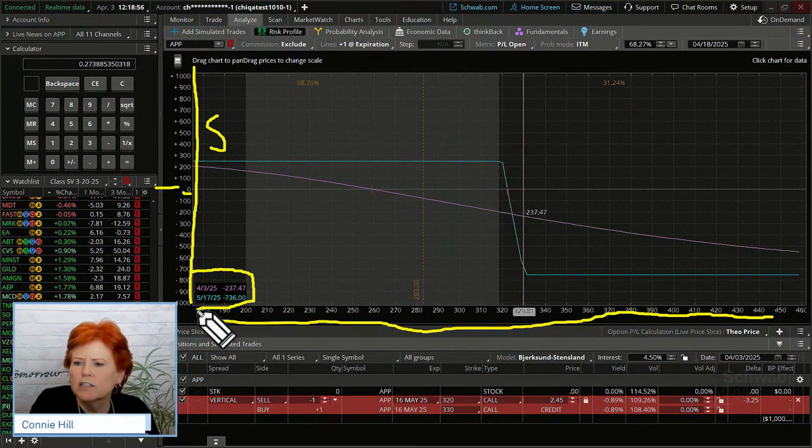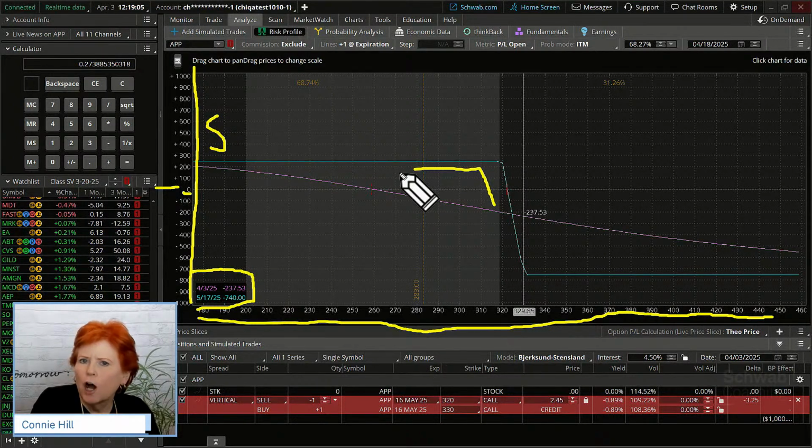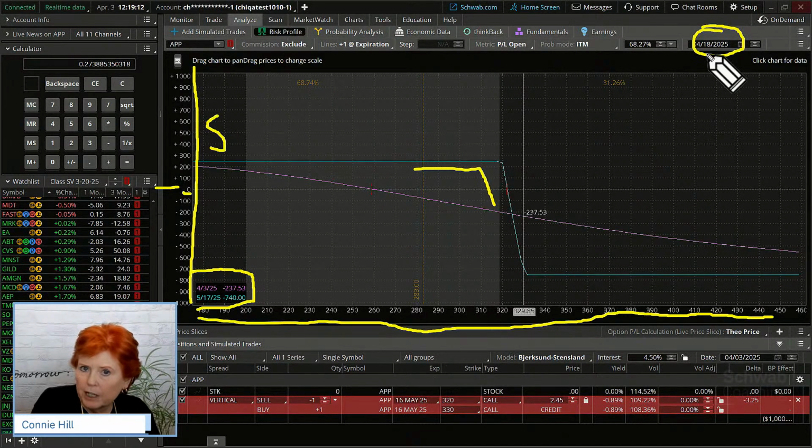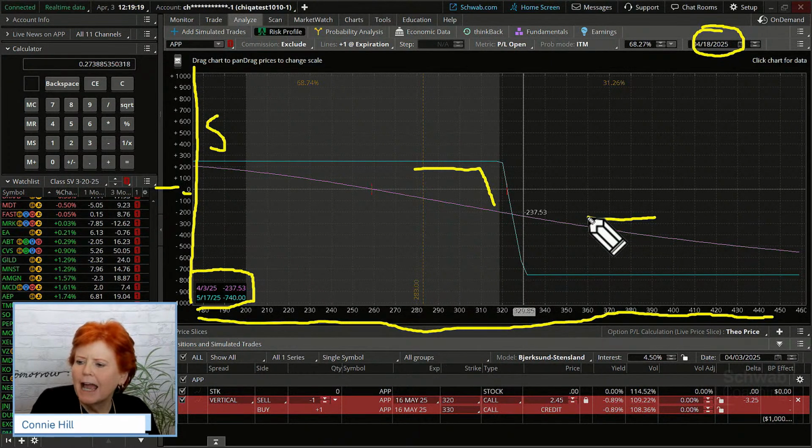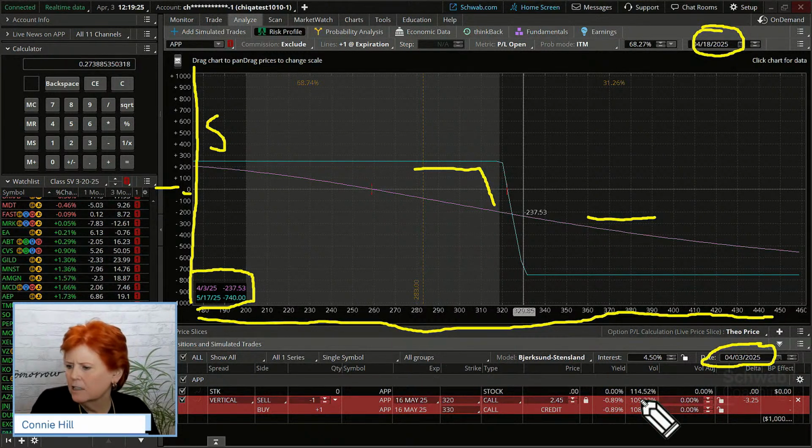Now, there are two lines here. One is purple and one is turquoise. What the turquoise line, this one here, is telling us is what our profit and loss is at options expiration. And it's actually in here, the options expiration date up here in the upper right-hand corner. This purple line really is tracking our profit and loss as of a certain date. Now, the date in here, we're going to have to go adjust that. It's a little bit behind schedule. Well, no, today actually is the 4th or the 3rd, isn't it?